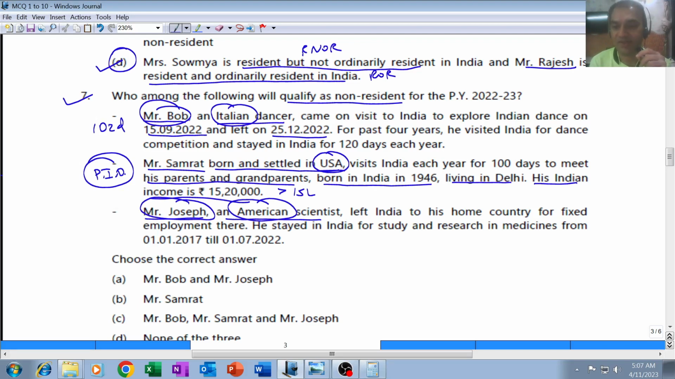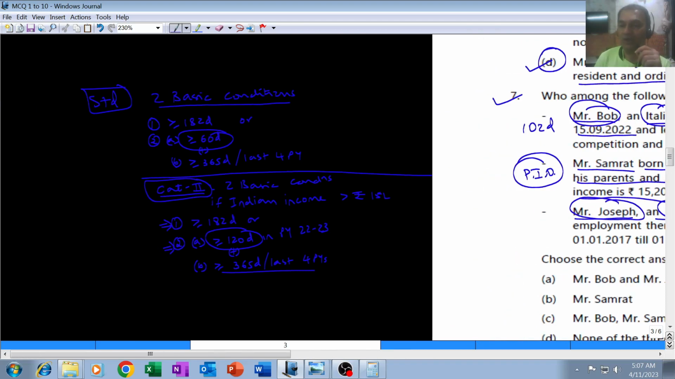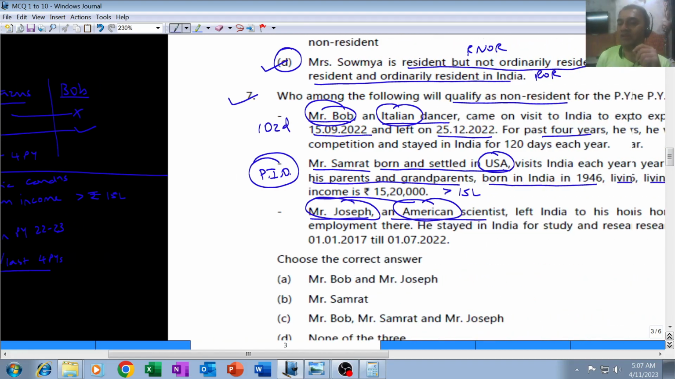That means more than 60 days. For the past 4 years, that means Bob is not fulfilling the first basic condition. First basic condition Bob is not fulfilling. But second A he is fulfilling, 60 days or more. Second B, let's check out.